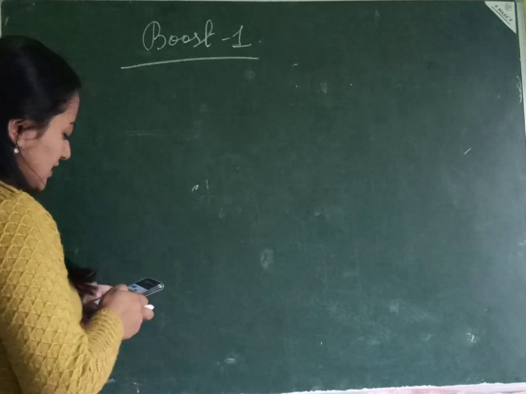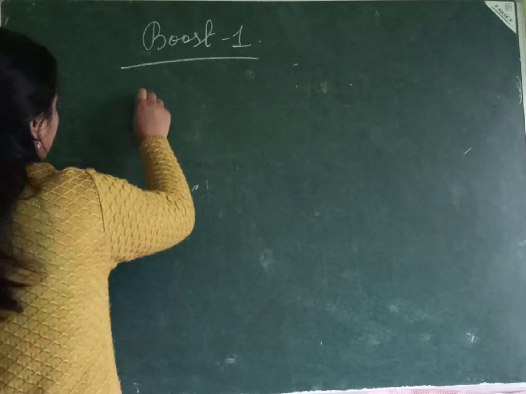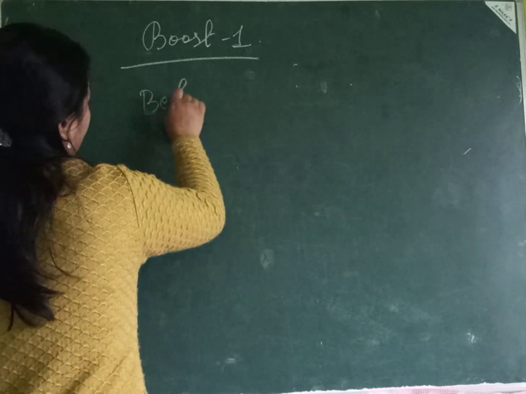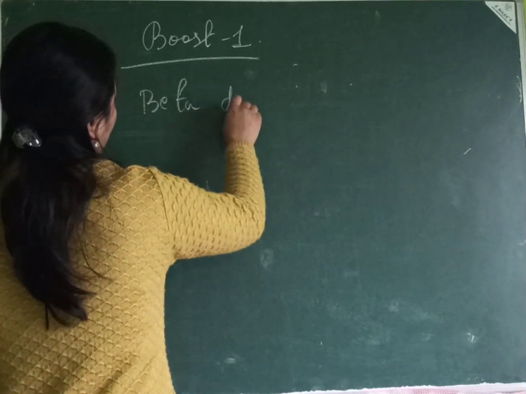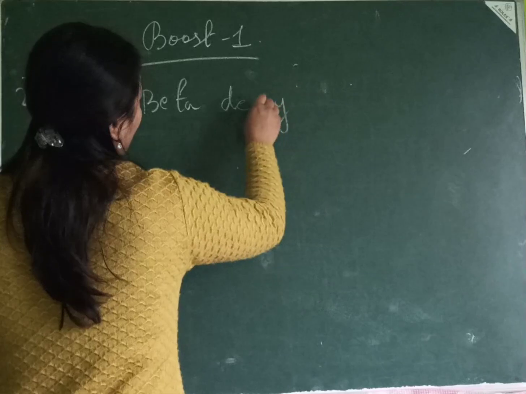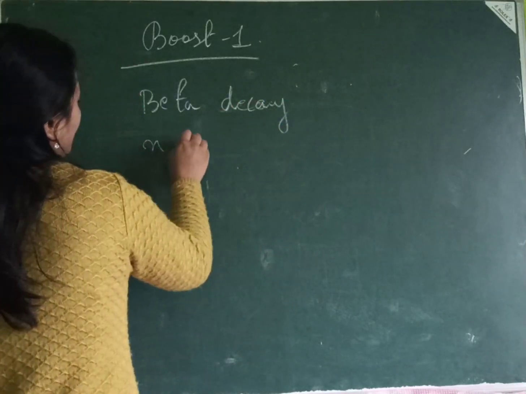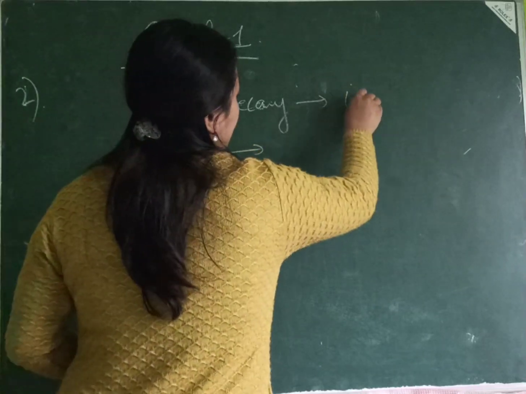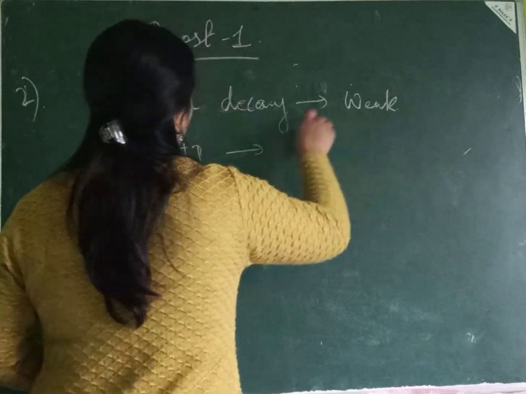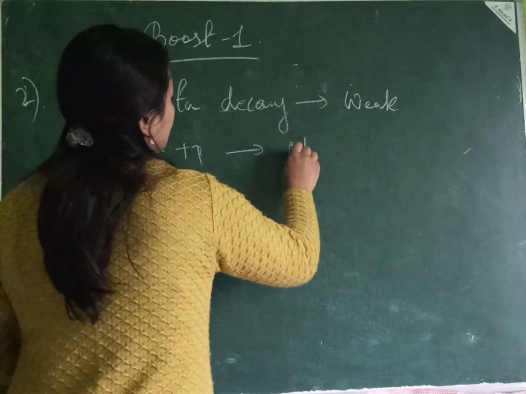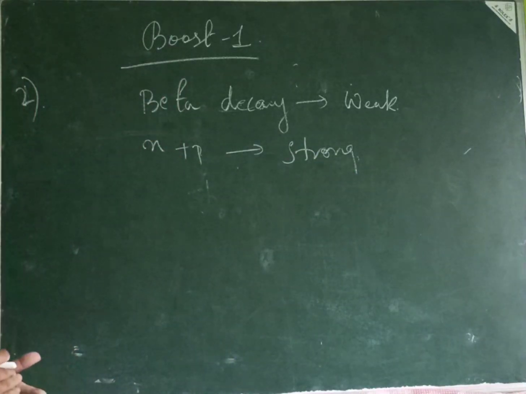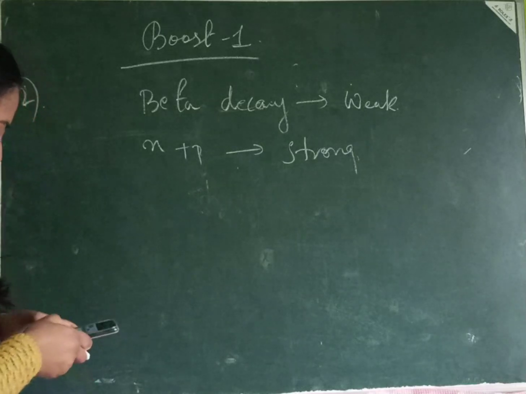Question number 2 is rather an easy one. It asks about the beta decay, right, and the force which holds the neutrons and protons together. So the weak interaction is responsible for beta decay and strong interaction is responsible for holding the neutrons and protons together in a nucleus.